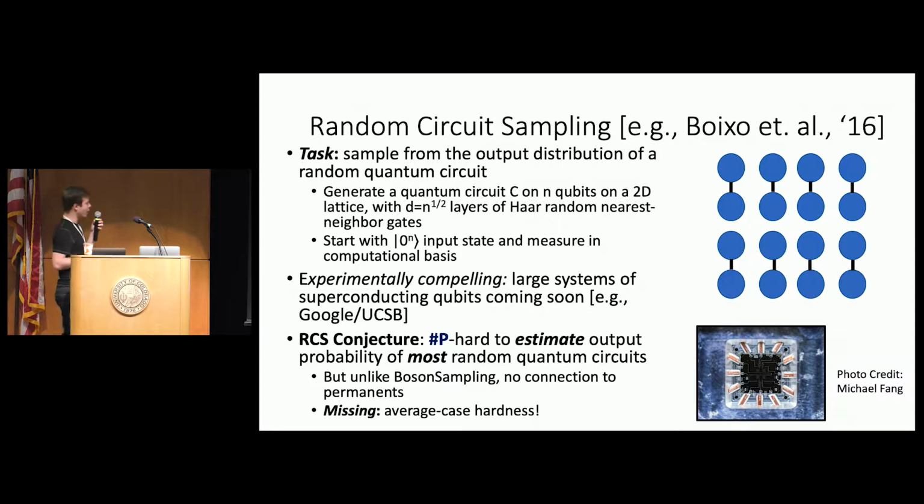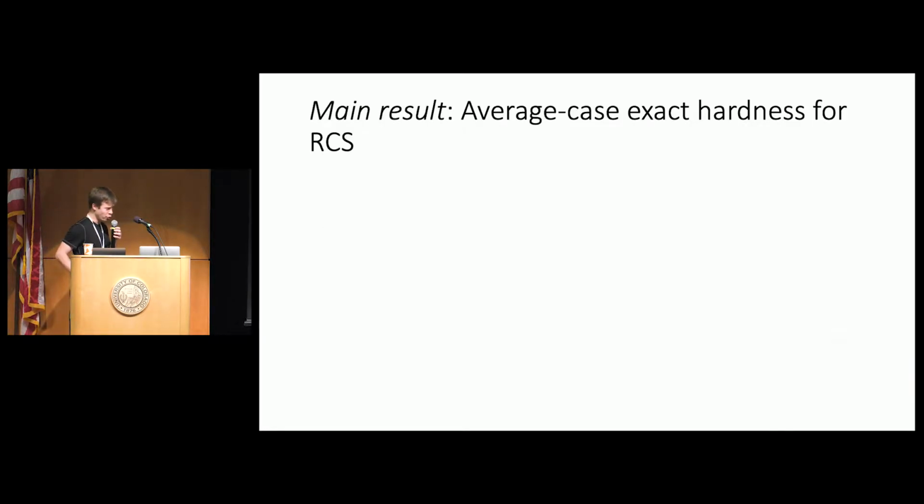And that's a problem, because the reason boson sampling was so theoretically compelling was that it had this average case hardness property, which came from the fact that the output probabilities could be described as permanents. This is not the case anymore with random circuit sampling, and so we don't have this property, at least not until we prove it.